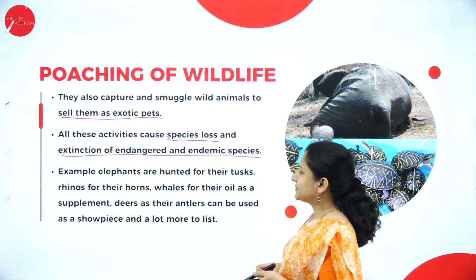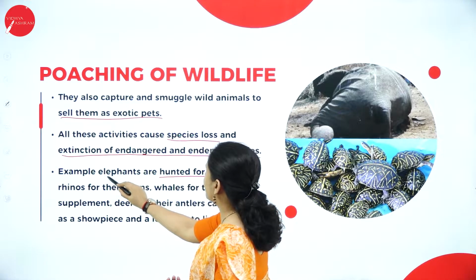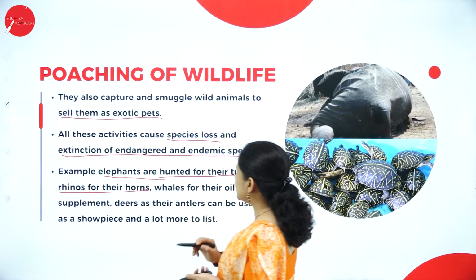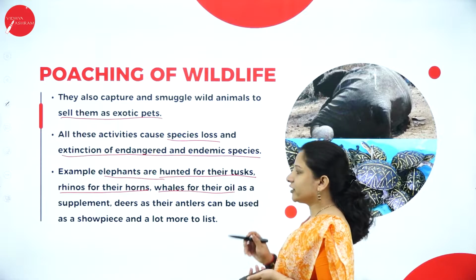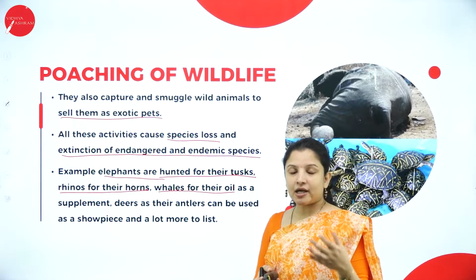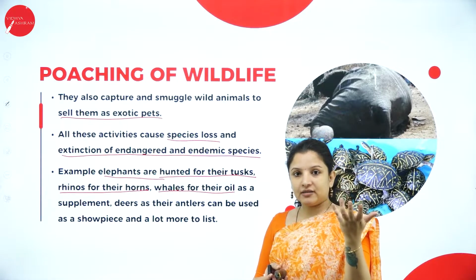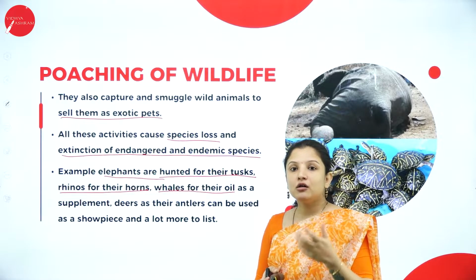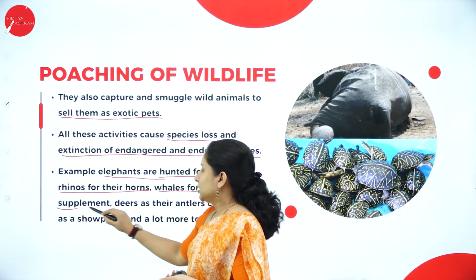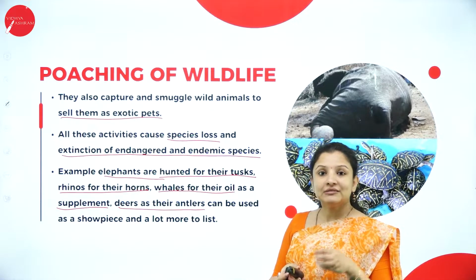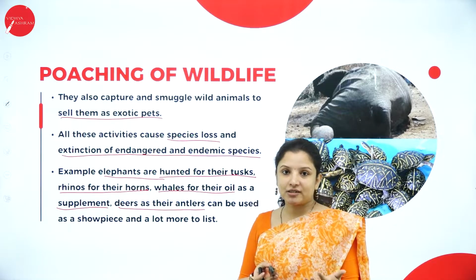So here for example, elephants are hunted for their tusks, then rhinoceros, they are hunted for their horns, then whales are hunted for their oil, as well as in some parts of the world they are used as meat. And also the oil of the whale that is rich in omega-3 fatty acids is used in making a lot of supplements. And deers for their antlers.